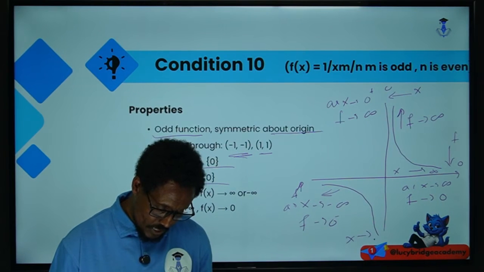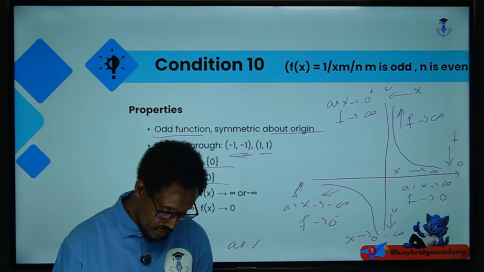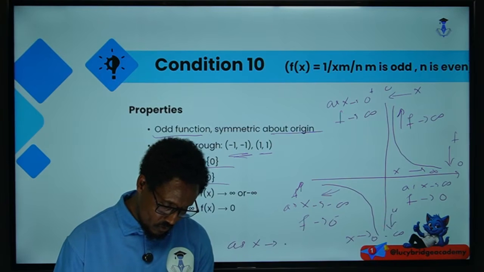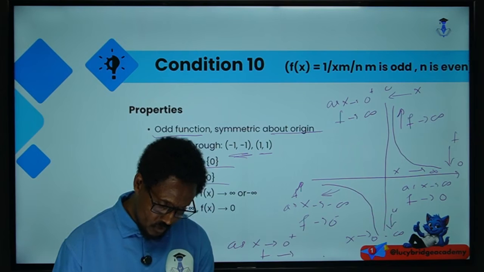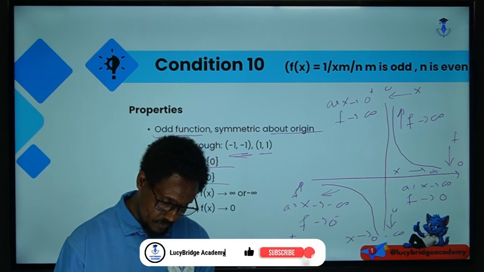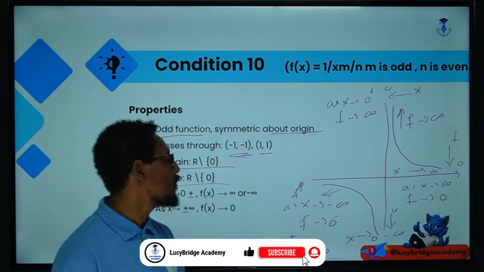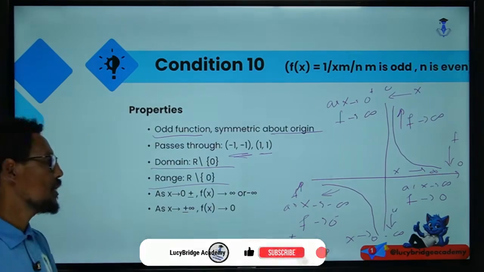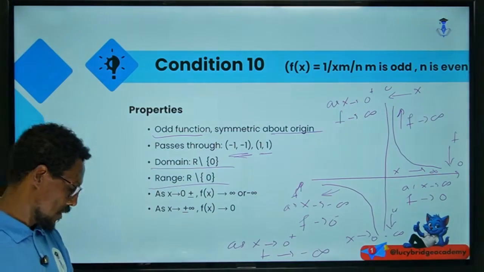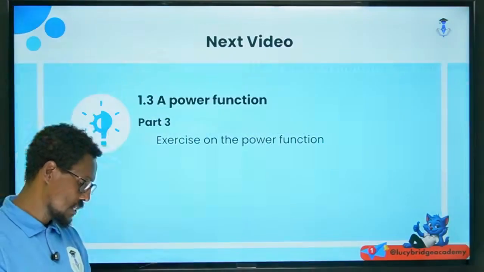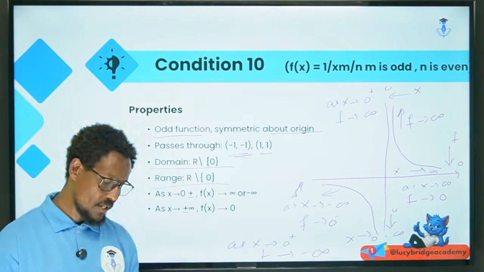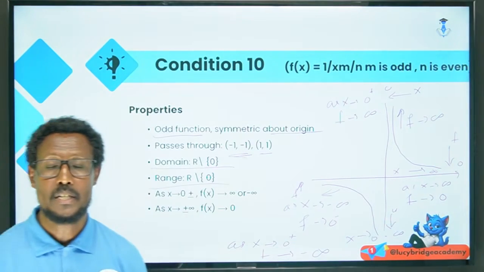As x approaches 0 from the left, f approaches negative infinity. Good. This is all.